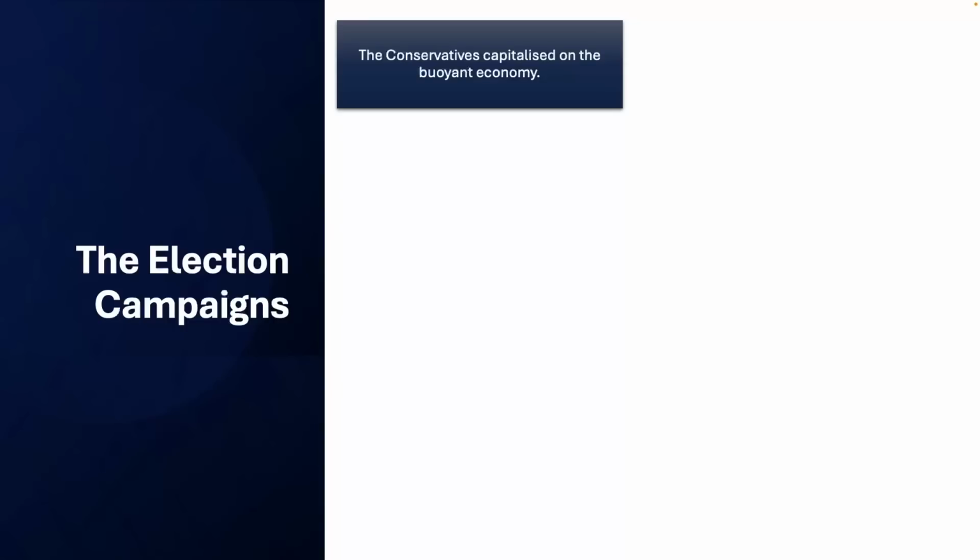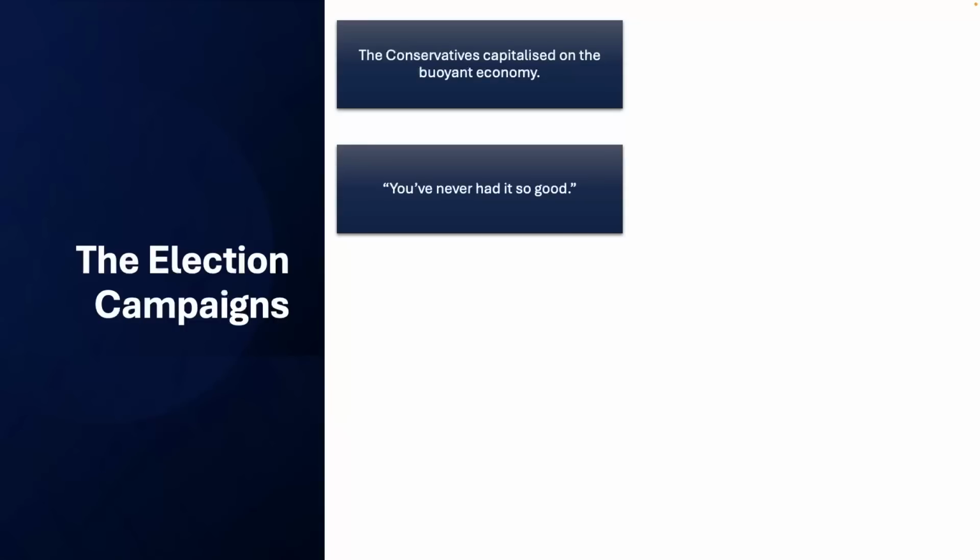The Conservatives, however, did capitalise on a relatively buoyant economy with various different slogans, such as "You've never had it so good." This wasn't an official slogan that was used, ironically, but it was a sort of slogan that was very heavily associated with Macmillan and heavily associated with Macmillan's government. So despite, ironically, not being used as an official slogan, it almost became the de facto official slogan in time. You also have slogans such as "Life is better with the Conservatives," "Don't let Labour ruin it," and of course, like I said, that "You've never had it so good" line.